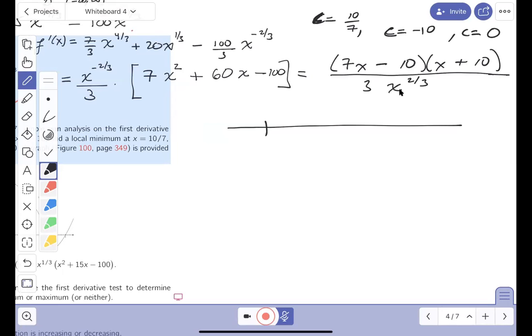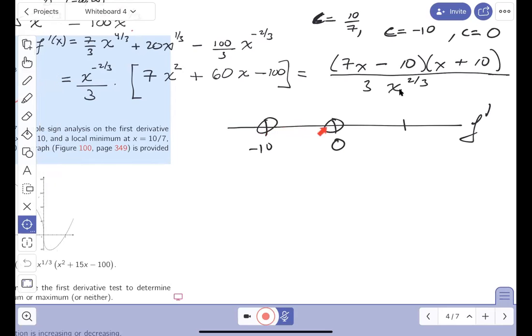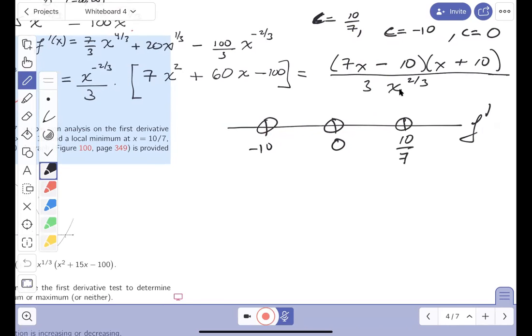Number line goes down. And these three numbers, you don't have to have them equally spaced. You put them on any way you like. Just put in proper order. That's about it. And this is going to be f prime. All right. So what are the critical numbers? I got 0. I have minus 10. I want to point something out to you. The distance between these is 10 units. Now, someone says, well, you made this an equal distance. It doesn't matter. I just got to get in the right order. But I know that 10/7 is 1 3/7. So it's not 10 units. I know that much. But I like to leave some space over here. And what's this number over here? 10/7. We'll look at the key later.